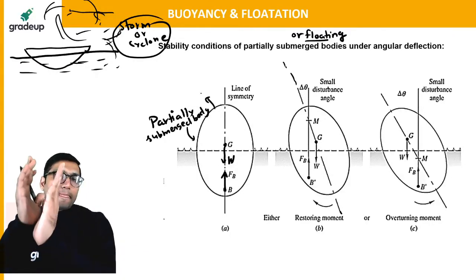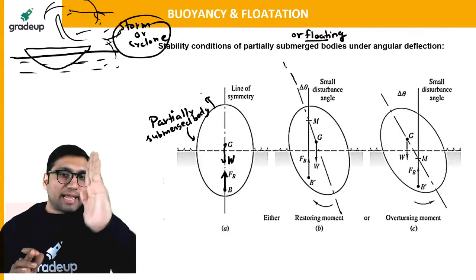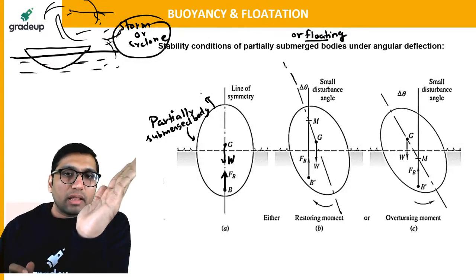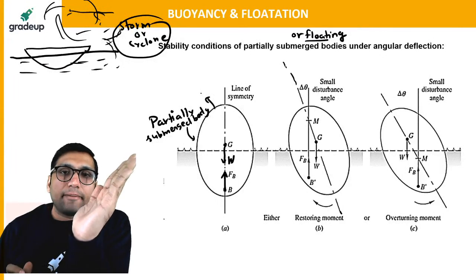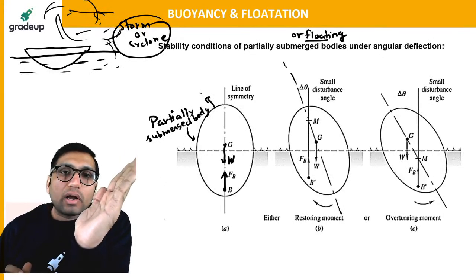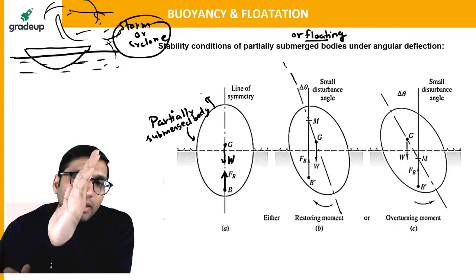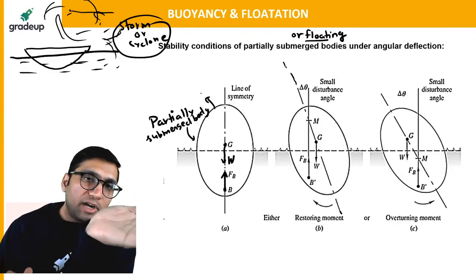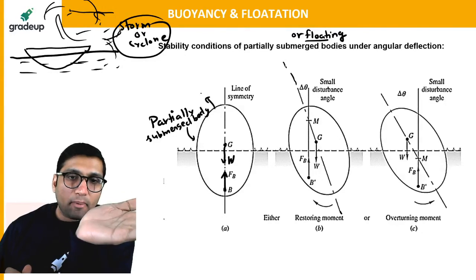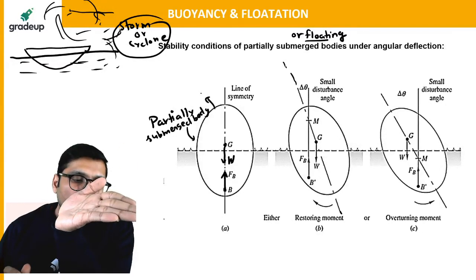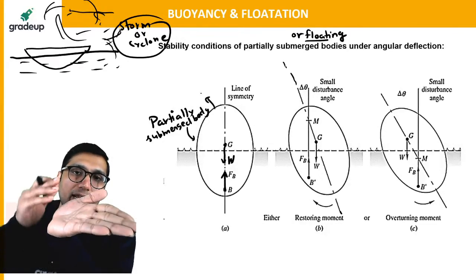Now the body initially was like this, and now the body has got a small displacement. Now what is the meaning of stability? Stability means: will the body be able to come back to its initial position like this or not, or will the body get completely dipped into the water? Are you getting the point? Will the body come back to the initial position, or will it not be able to and get completely submerged?